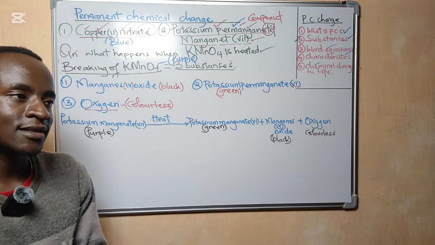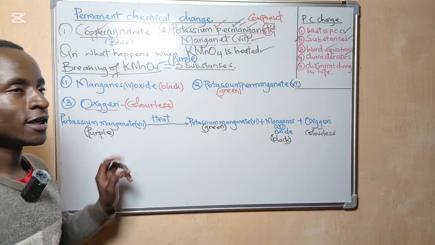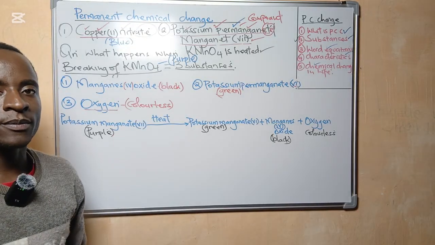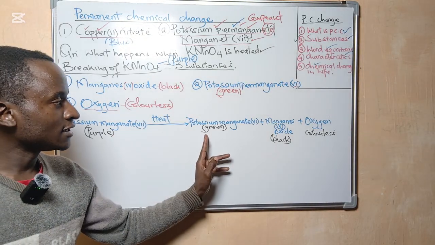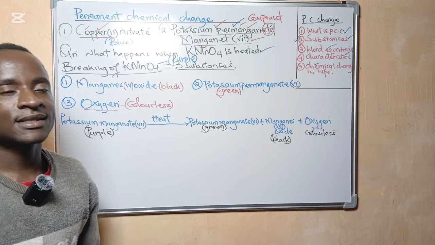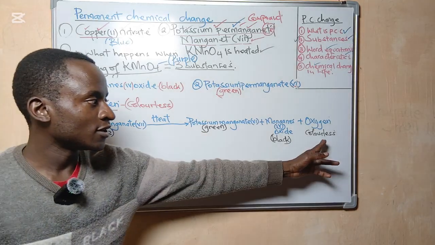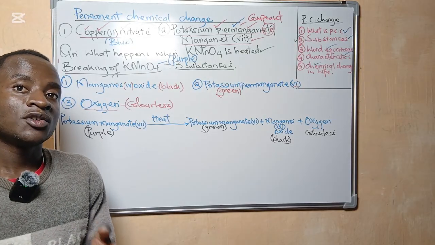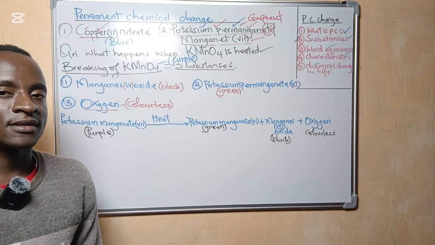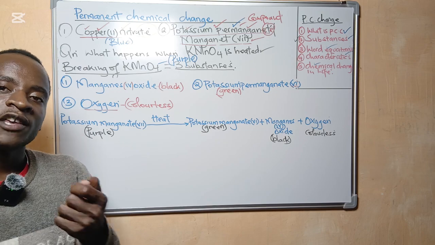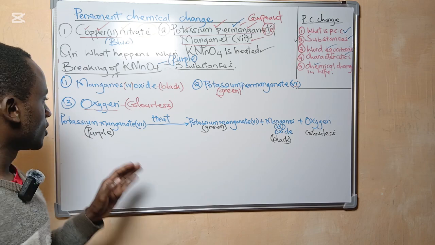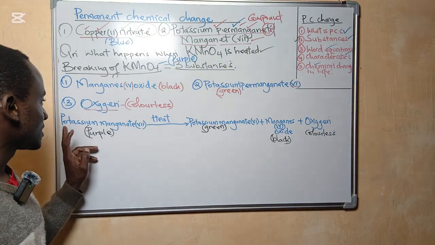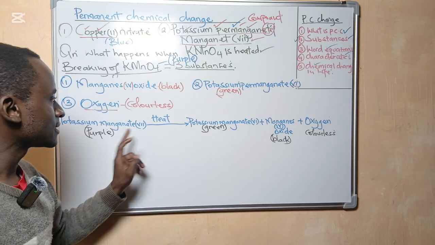Then the examiner asked you, give the identity of the purple substance, give the identity of the green-black substance, and give the identity of the colorless gas. Identity means you give the name of that substance. Now, if we happen to ask you to give the identity of a purple substance, that is potassium manganate 7.